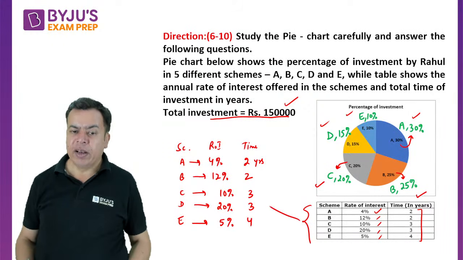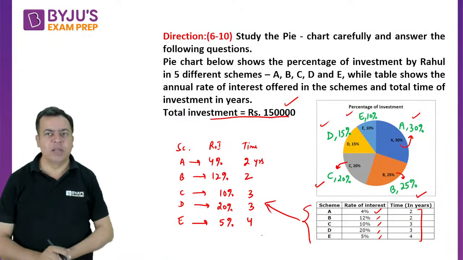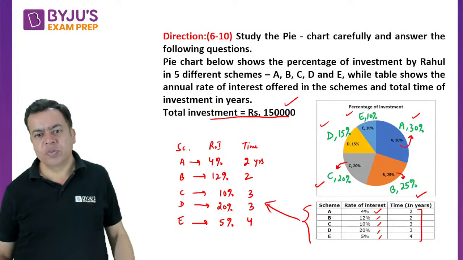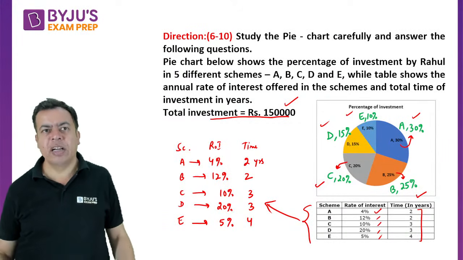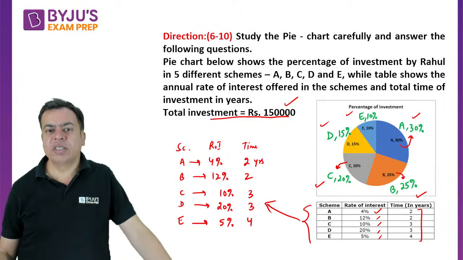This is the table, right? If that is not visible, you can write down the value, right? Write down these values. Okay, this is your data for the question number 6 to 10,